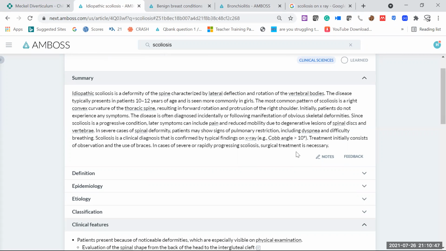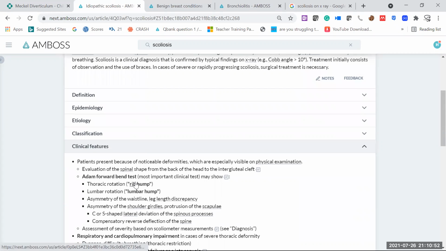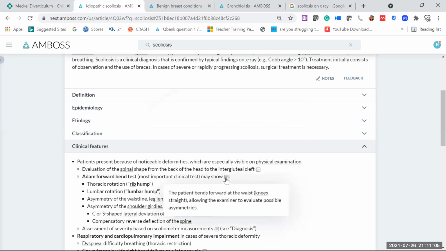Now, the very important point from an exam point of view, which I want you to memorize, is one of these tests. School children usually undergo this testing, and it is called the Adam Forward Bend test. What are we asking the child to do here? The patient is asked to bend forward at the waist with the knees straight, and that's how you see whether there is any deviation in the posture or not. If there is any deviation, it means that scoliosis is there.